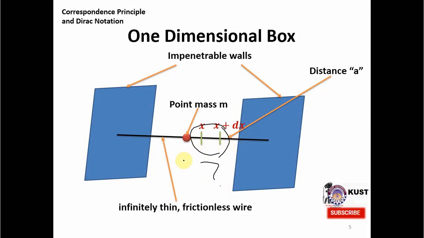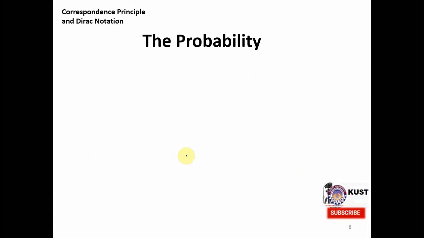So classically, if we want to calculate the probability of the particle to be here, then we first have to know the time that the particle spends in this interval, and then we will divide this time by the total time the particle takes in order to move on the string, and from this we will be able to calculate the probability. So let's do some mathematics in order to calculate this probability.